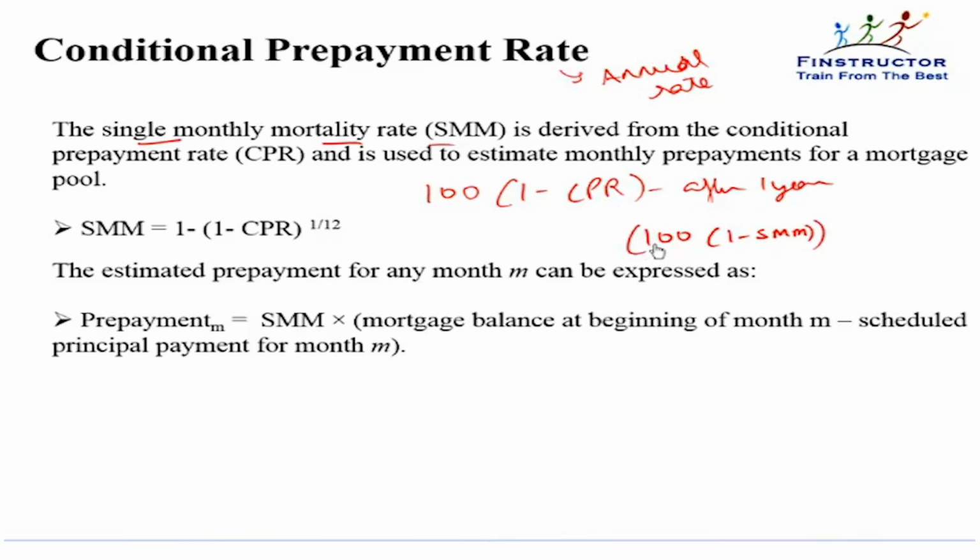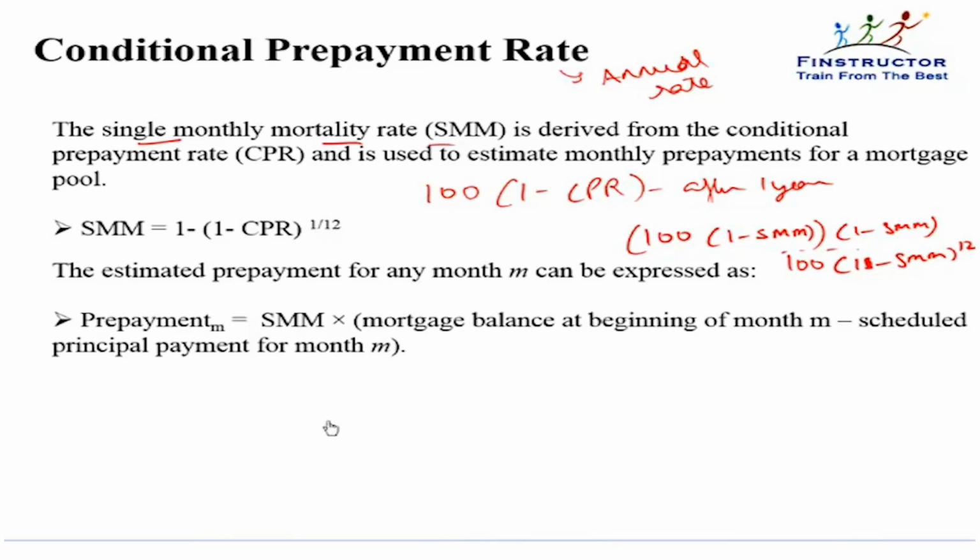This remaining amount will be prepaid again the next month, so it will again become 1 minus SMM. SMM is the monthly prepayment rate. After the first month, only so much of principal is remaining, and again, SMM is prepaid. This is the rate of prepayment. So after 12 months, what will be the remaining principal on the loan? 100 into 1 minus SMM to the power 12.